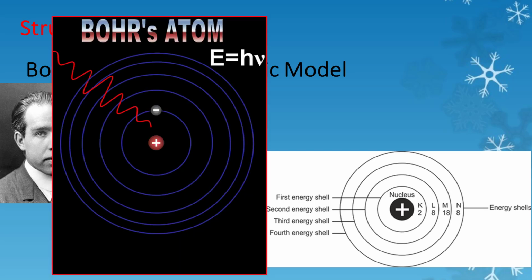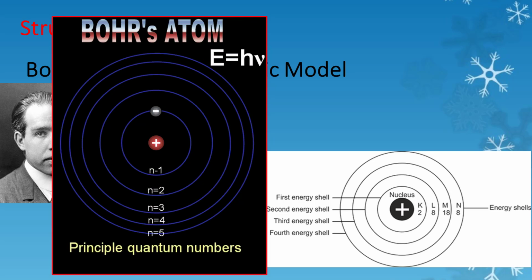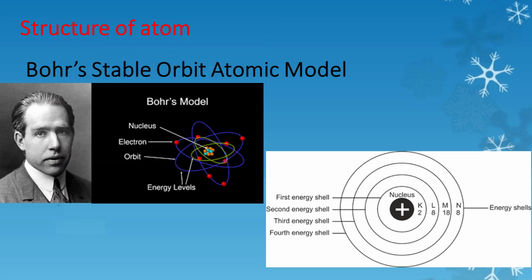When electron goes from an inner orbit to the outer orbit, it absorbs energy equal to the difference of energy level. But when it goes from outer orbit to inner orbit, it emits energy equal to the difference of its energy level.